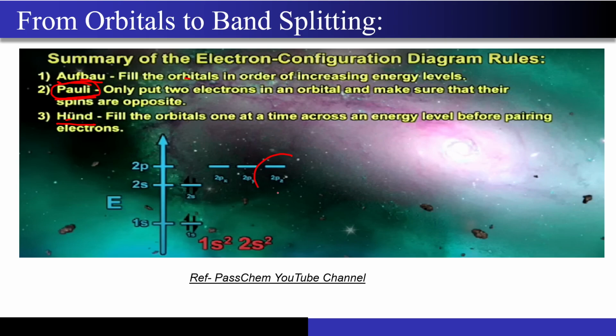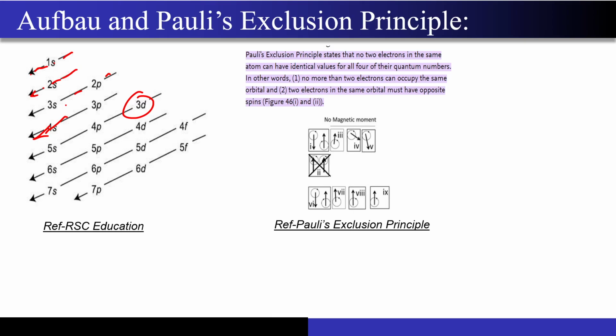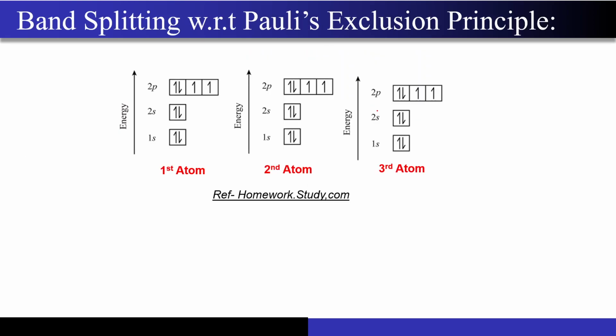So let's say I take this particular orbital, let's say this is 2pz, right? The first rule is telling me that I can only put 2 electrons and that too with the opposite spin. So this is the correct configuration. I cannot have more than 2 electrons, I cannot have something like this. So this is the incorrect configuration, right? I will be following this rule exclusively, and you must have studied this rule in your high school physics as well, right? I have just taken some images from Google to show you what I am telling. You can refer to them later when you are studying this PPT, right?